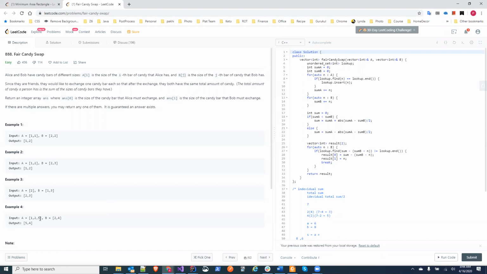I gave that to Alice. What is left with Bob? 2. How much does Bob need to make it 7? 5. I looked and found that there is a 5. So I exchanged 4 and 5, put that in the result and returned immediately, because there may be multiple answers and you have to return only one possible answer.